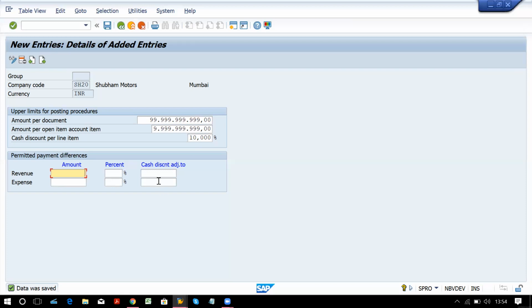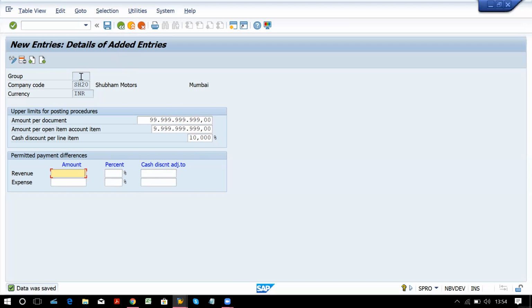Now if he is demanding say 18% discount, but it is not within the limit, then you have to ask for higher authority permission and only then can we do it. So for this we require these tolerance groups. The group field you will keep blank.